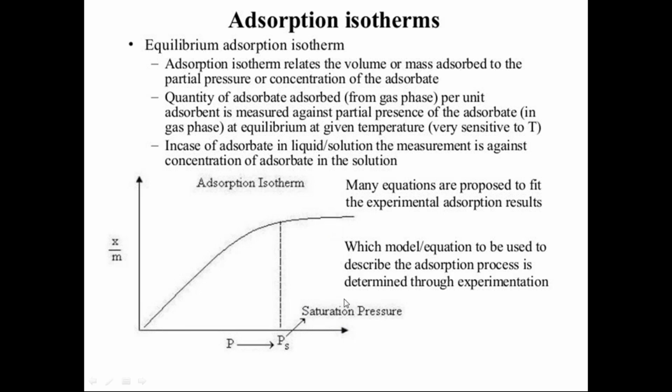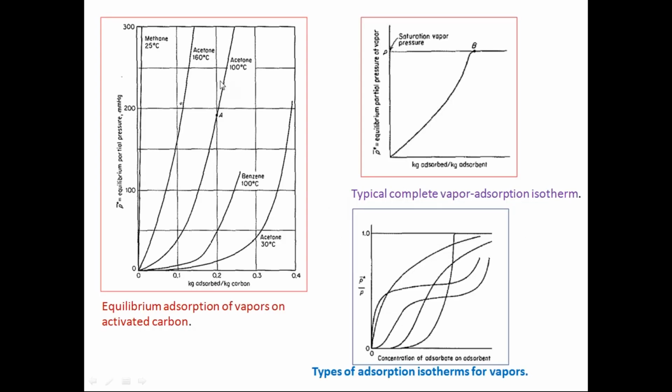So you have to send the gas at a lesser temperature than this, so that the partial pressure of that particular component in the gas will be reduced, so that again the mass transfer will take place. We'll see that. You can see many such diagrams which can be drawn.